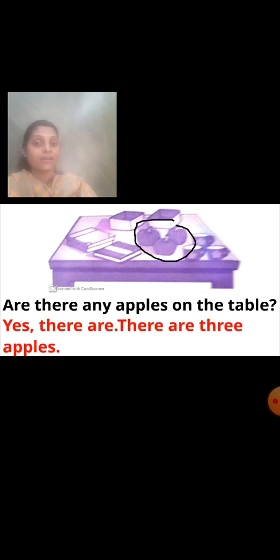Are there any apples on the table? Can you see? Apples are there? Yes. How many apples are there? Count. 1, 2, 3. So our first part of the answer will be yes. There are apples on the table. Yes or no? But how many apples are there? There are 3 apples.